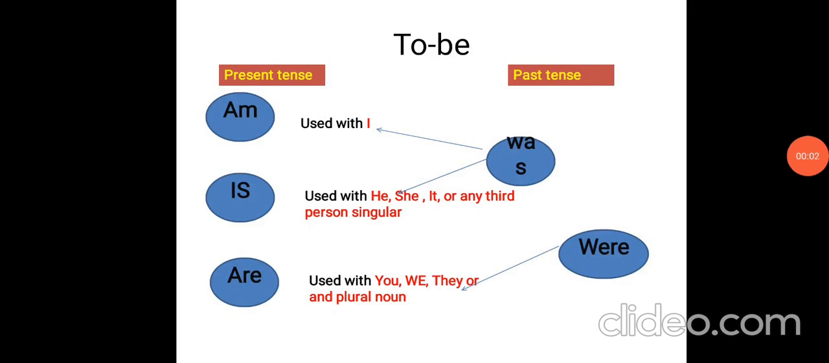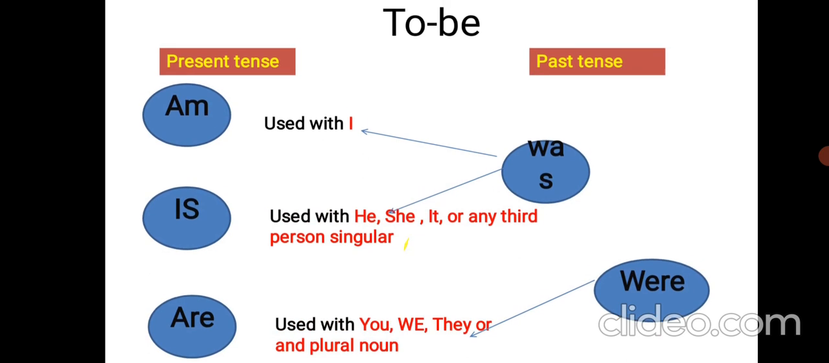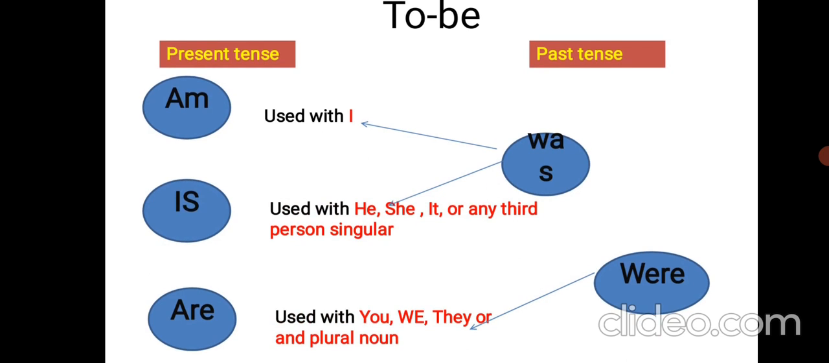So let's discuss the to be verb और be verb कौन कौन से होते हैं. Be verbs are am, is, are in present tense and was, were in past tense. Am and is का past form है was, and are का past form है were. Where should we use am, is, are? कहाँ कहाँ पे am, is, are यूज किया जाता है?